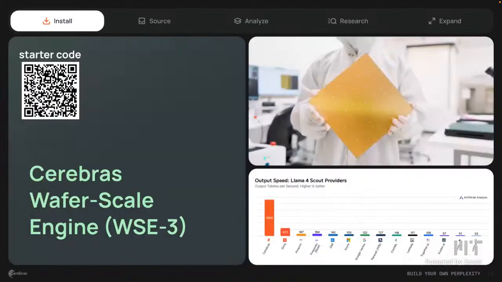The way we do this is the wafer scale engine. Instead of GPU chips, which are about the size of your thumbnail, our chips are bigger than your head. As you can see for the throughput, so the generation speed, we're getting closer to 3,000 tokens per second, while most of the GPU providers are limited to below 200. You can also see Groq up there. They're another custom chip.